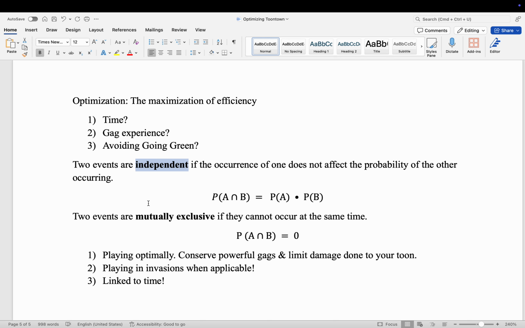The word independent and the word mutually exclusive. So two events are independent if the occurrence of one does not affect the probability of the other. And this is the mathematical way to write out the definition for independence. It's the probability of A and B. This is the and sign of probability. It's equal to the probability of A times the probability of B.